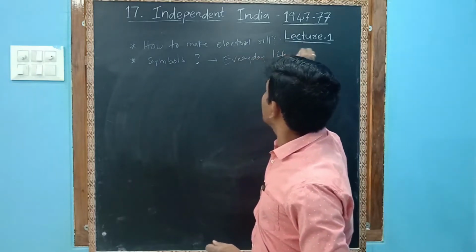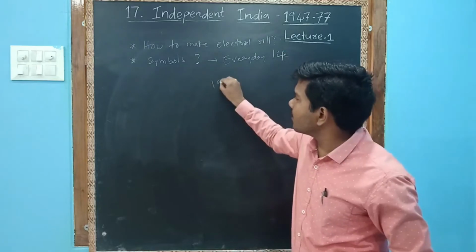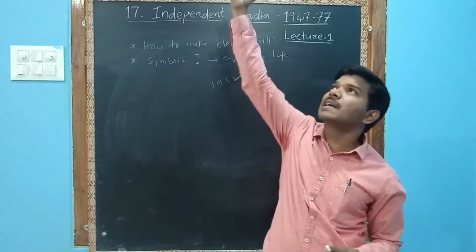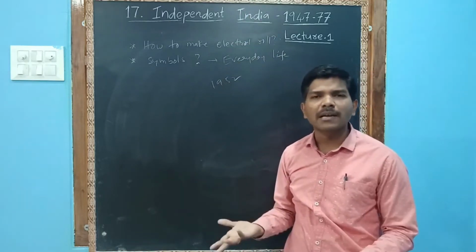Everyday life, whatever symbol. For example, in 1952, they made one symbol that is the satellite symbol. No one knows the satellite symbol. What is the satellite? They don't know.